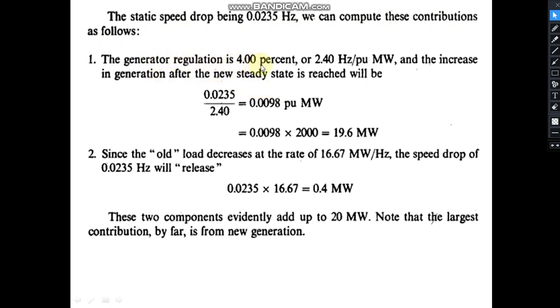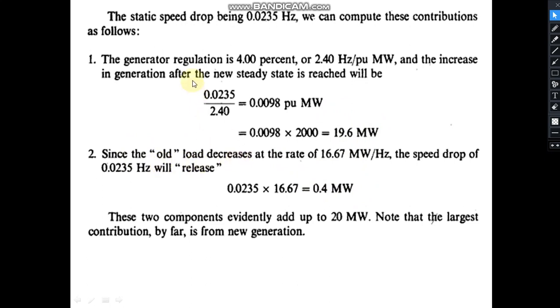The generator regulation is 4%, R is 4% or 2.4 Hertz per unit megawatt, and the increase in generation after the new steady state is reached will be this much, delta F divided by R. So 19.6 megawatt. Generation will be increased to this value. And the remaining 0.4 will come from the old load released.